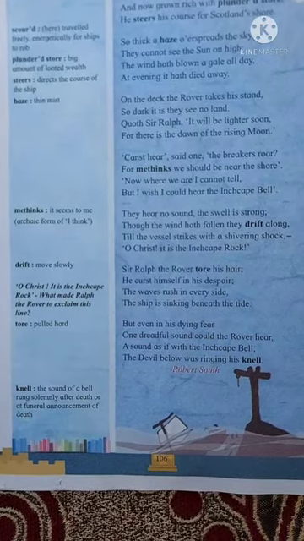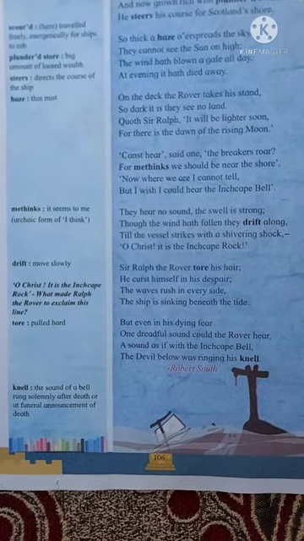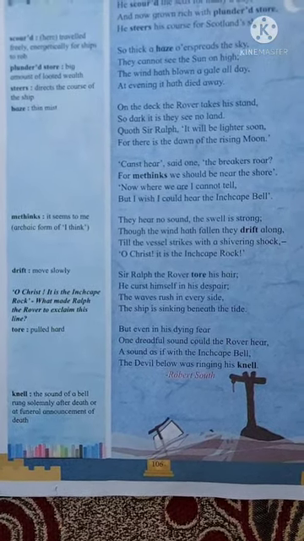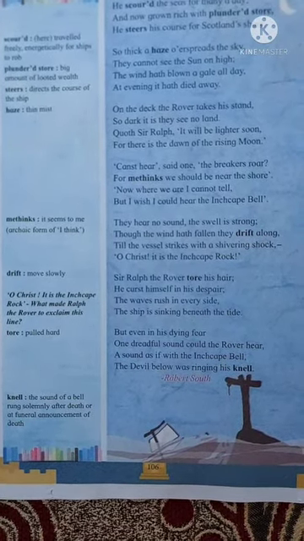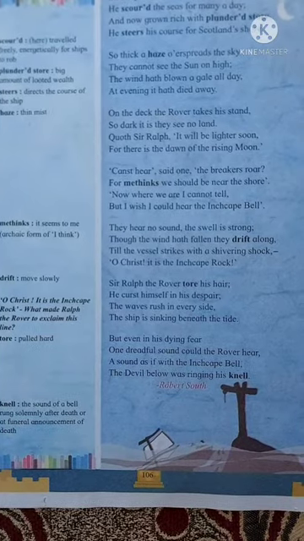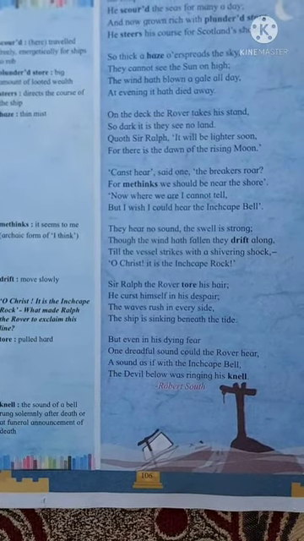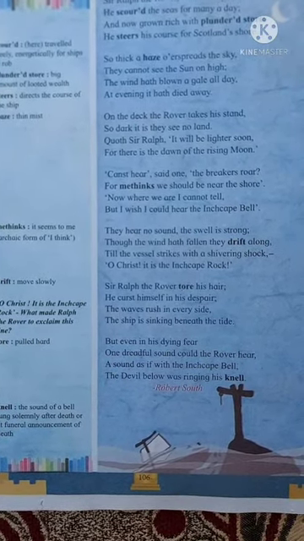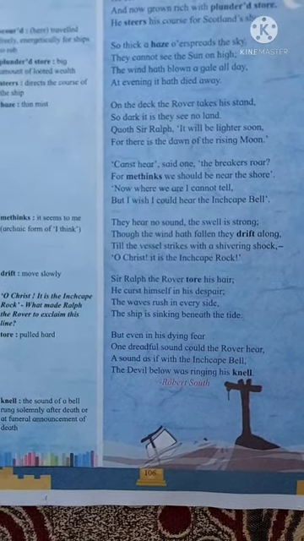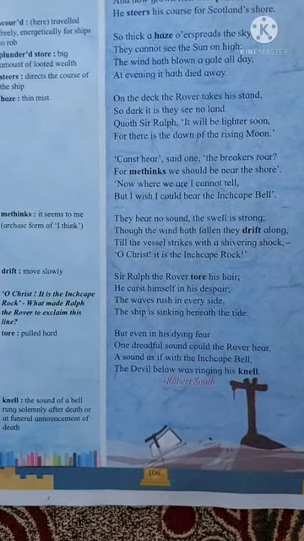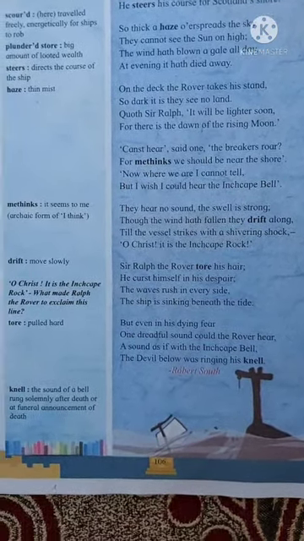O Christ, it is the Inchcape Rock. And then they come to know that it was the Inchcape Rock, and they were destroyed by the strong and hard jerk from that Inchcape Rock. O Christ, it is the Inchcape Rock.